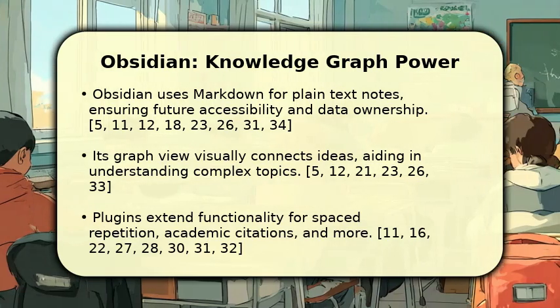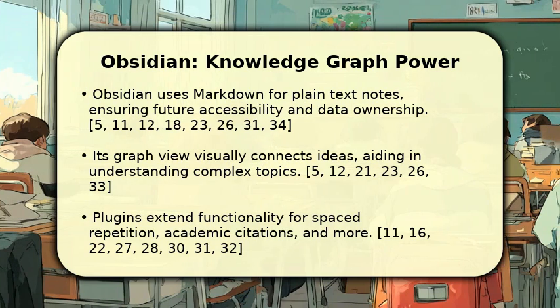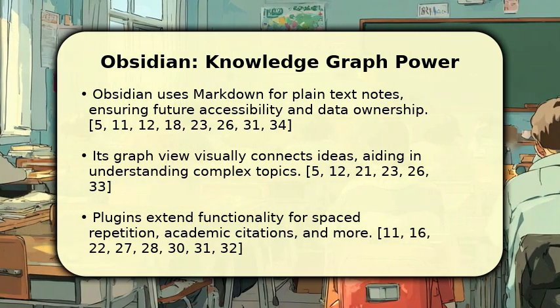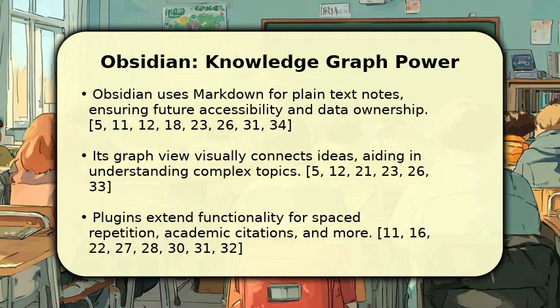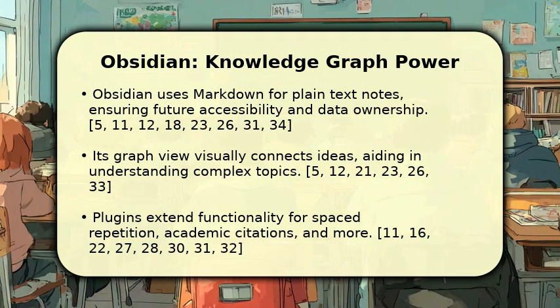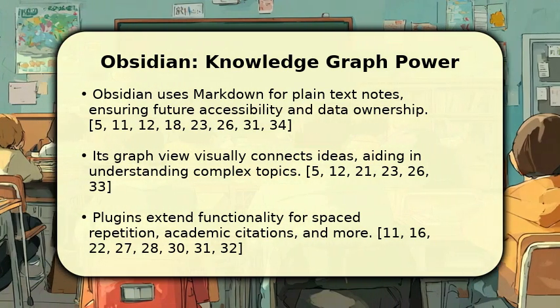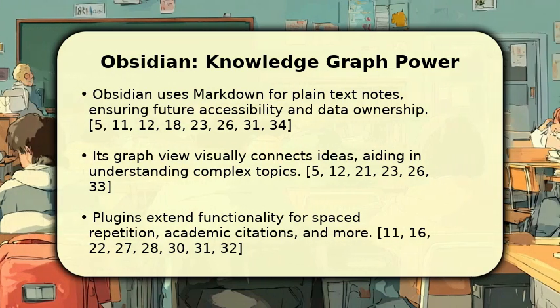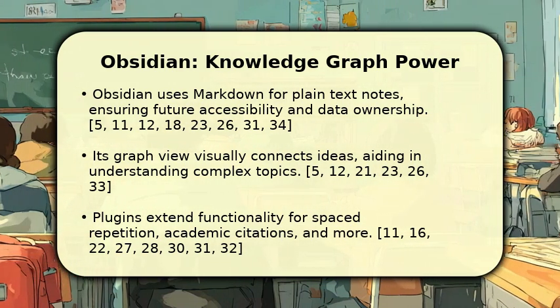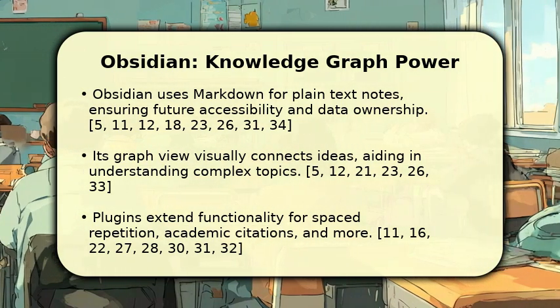Obsidian excels in personal knowledge management, especially for those who love connecting ideas. It uses plain text markdown, ensuring your notes are future-proof and accessible across devices. The unique graph view visually links your thoughts, helping you understand complex topics and discover new connections. Furthermore, its extensive plugin ecosystem offers dozens of tools for spaced repetition, academic citations, and advanced note-taking techniques.